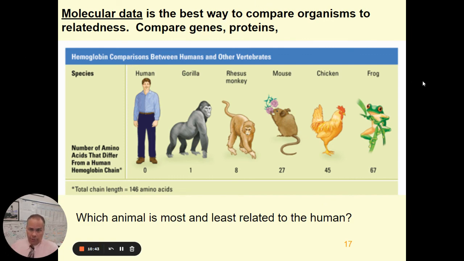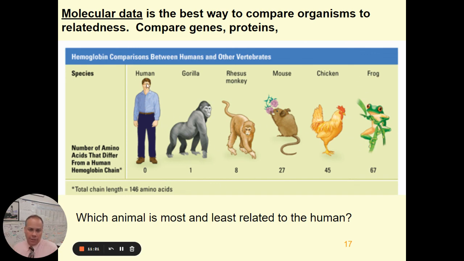Molecular data is the best way, however, to compare organisms rather than those structural characteristics. Often this is done by comparing proteins or comparing genes between different species. And the more similar their DNA and proteins, the more closely related they are, the more recently they had a common ancestor. Here's an example. If you look at the hemoglobin molecule in different species and compare its amino acid sequence, humans only have one difference in amino acid sequences with a gorilla, 8 with a rhesus monkey, 27 with a mouse, 45 with a chicken, and 67 with a frog.